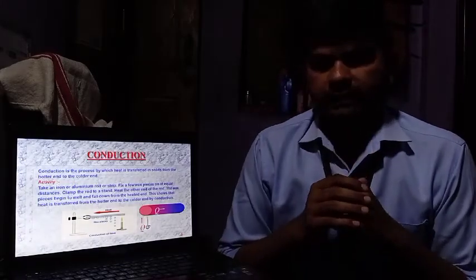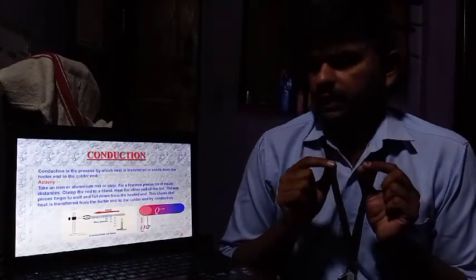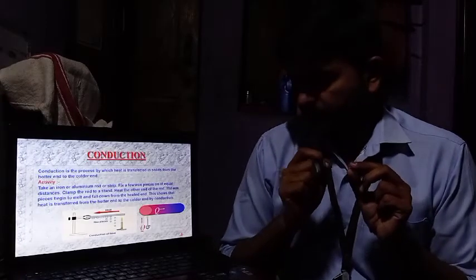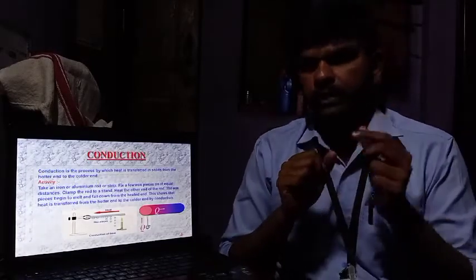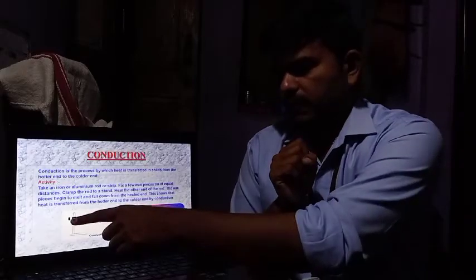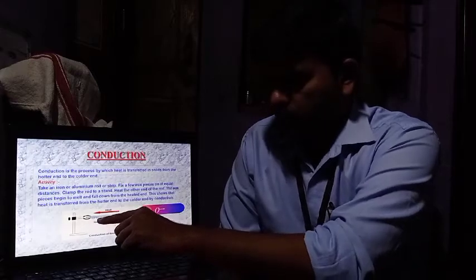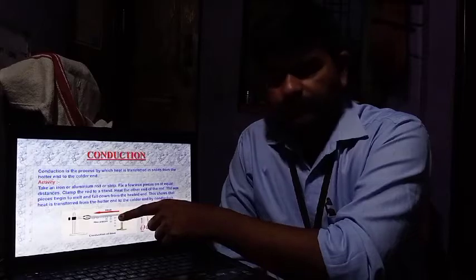So we will do one activity. See what we have to do. We have to take an iron or an aluminium rod. We have to fix a few wax pieces onto the rod at a few distances. Then we have to clamp the rod in the stand. See, this is our iron rod, and these are our wax pieces. We have put them on the iron rod, and then we have clamped that rod to the stand.